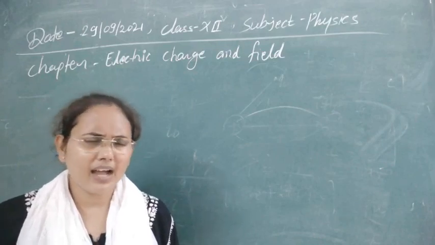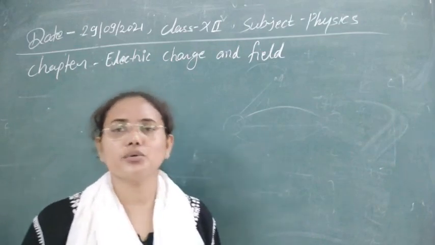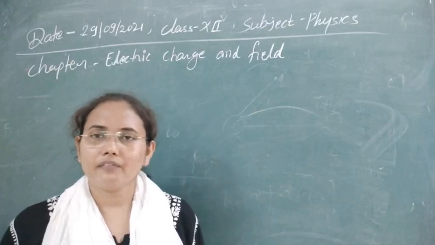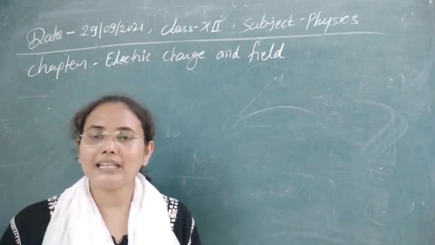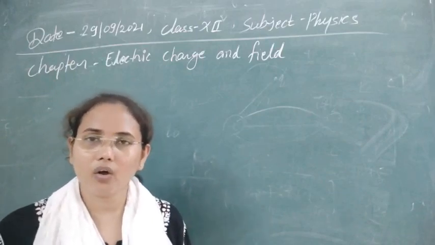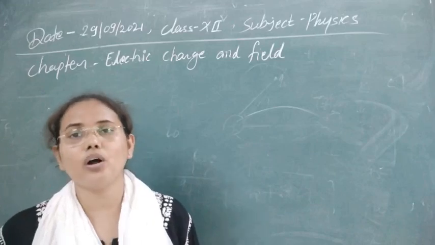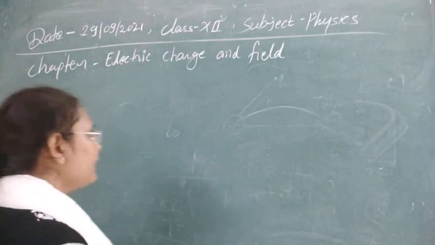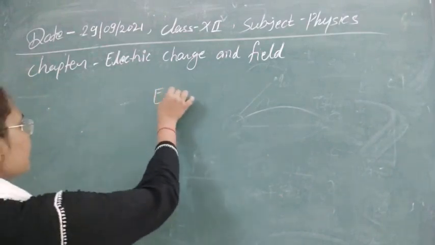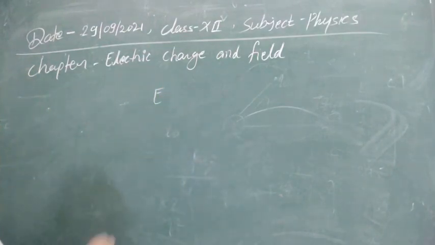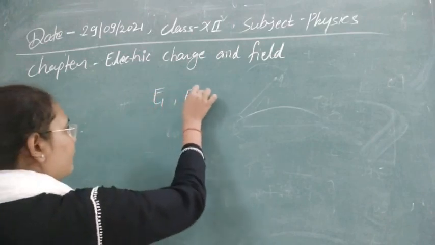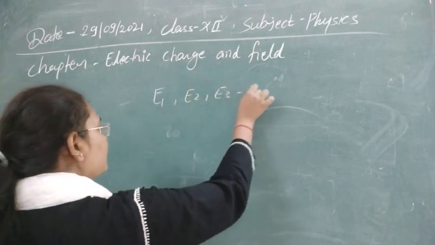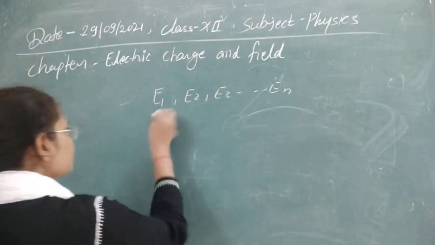Whenever we have a number of electric fields due to different charges, if we add them, that will represent the net or resultant electric field due to all the individual charges. So in our system, suppose there are n individual charges, and due to them we have electric fields E1, E2, E3 and so on up to En.